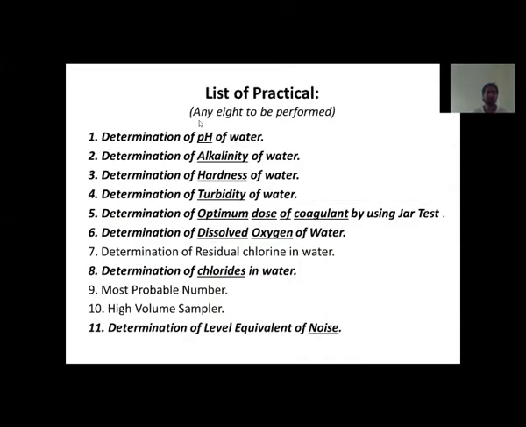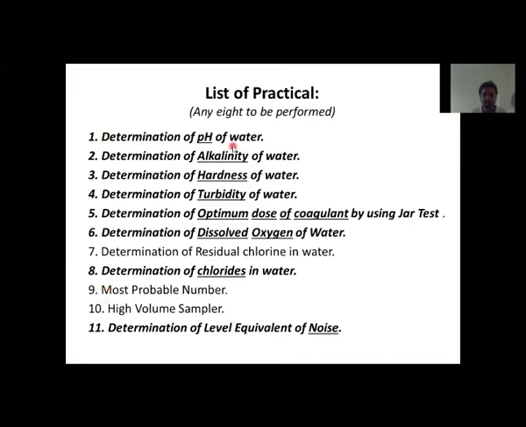Next, the list of practicals. Mumbai University has given a total of 11 practicals, and out of these 11, we have to perform any 8. Okay, how much do we have to perform? We just have to perform any 8 practicals out of these 11. The practicals which I have bolded are what we are going to perform in the lab. The rest of them we are going to perform as well, if we get the time for it.